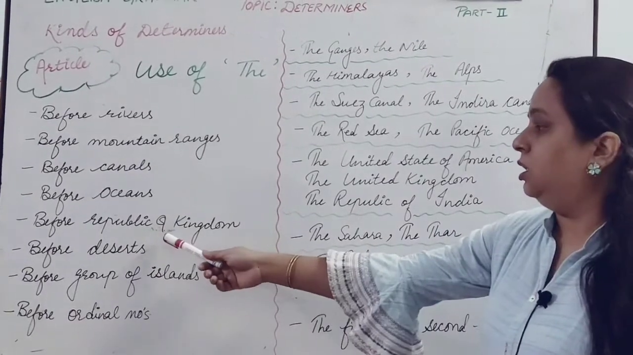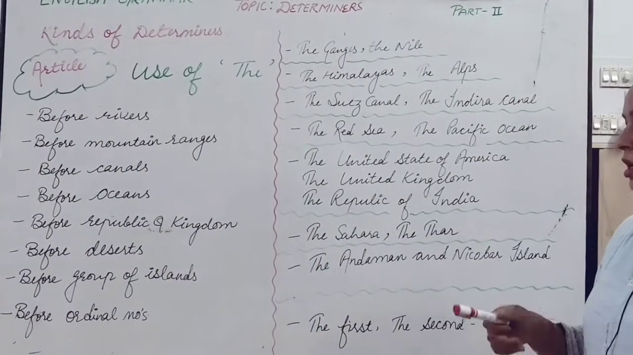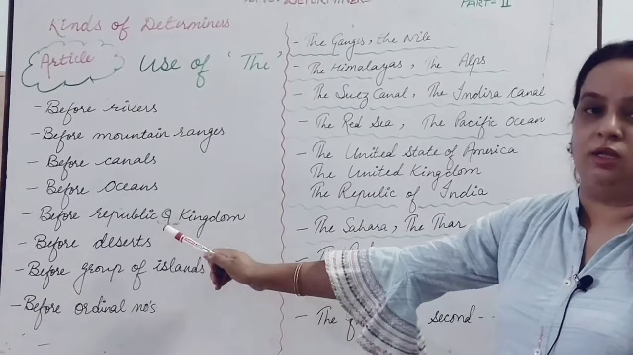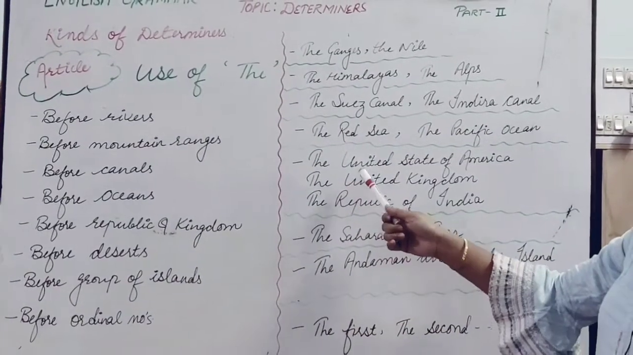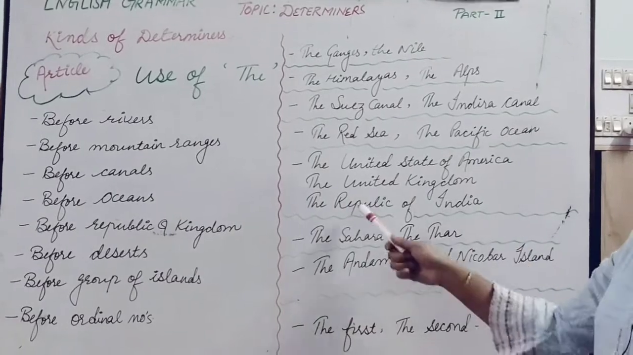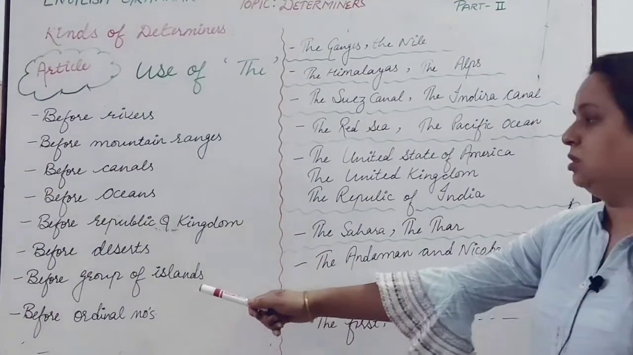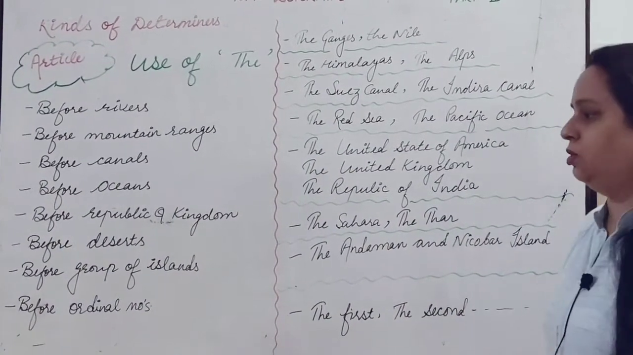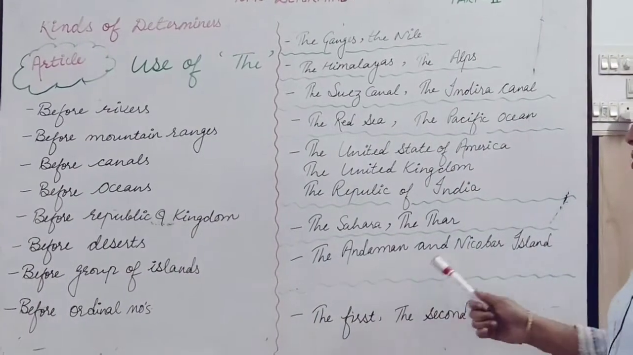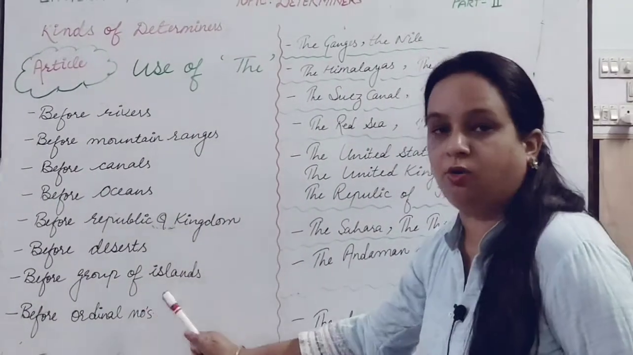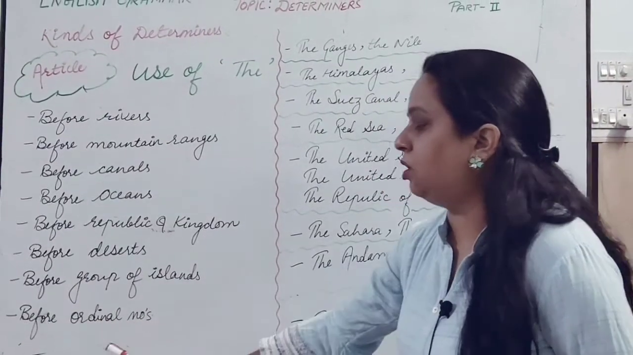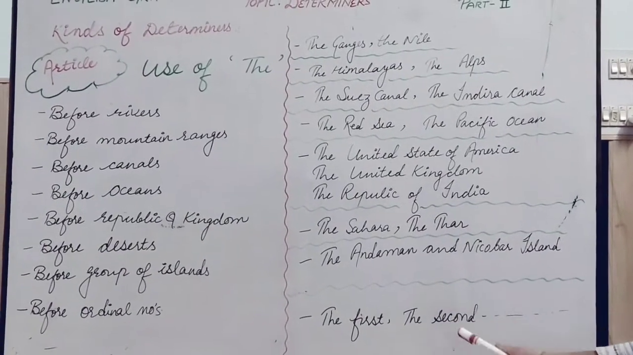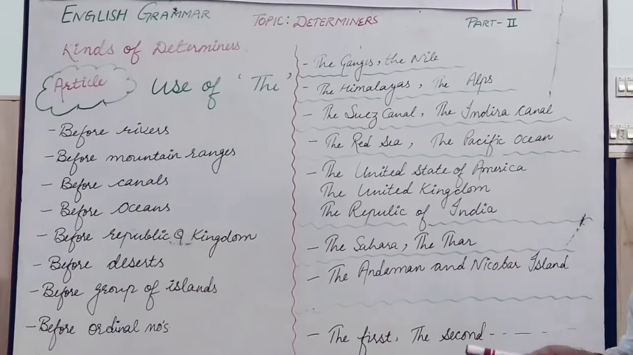We have many. Before republic and kingdom countries, here you have to take care before the republic and the kingdoms only. Before the democratic countries, you cannot use this the. So, here is the United States of America, the United Kingdom, the Republic of India. Next is before the names of deserts, the Sahara Desert, the Thar Desert, and many more. Before the group of islands, the Andaman and Nicobar Islands is a group of islands. Next one is before ordinal numbers like the first, the second, the third. Okay. So, like this we have to use the as determiners.